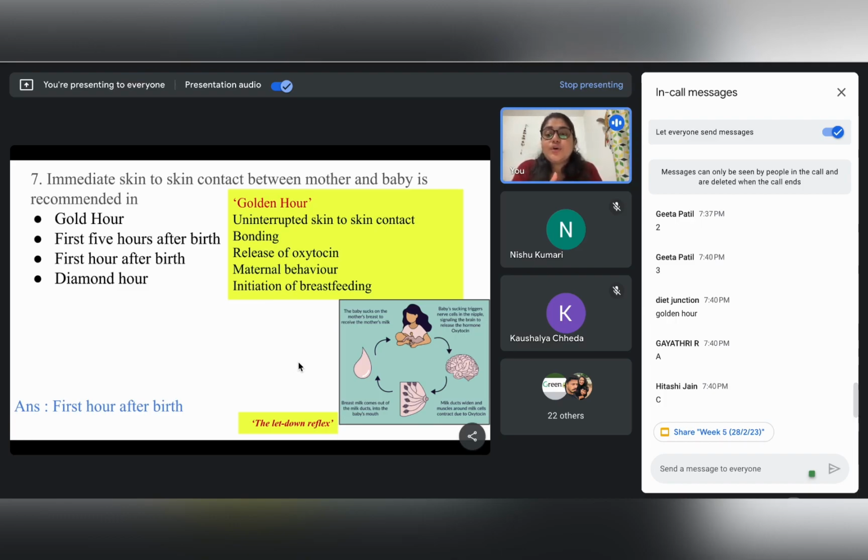Okay. So, as we can see, this golden hour should be characterized by uninterrupted skin to skin contact. So at least for 1 hour, there should be uninterrupted skin to skin contact, or commonly known as STS, between the child and the mother, right?